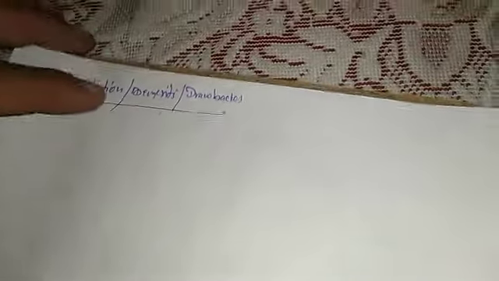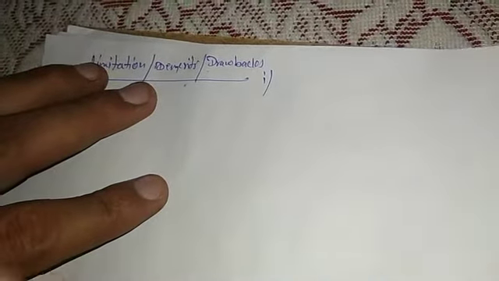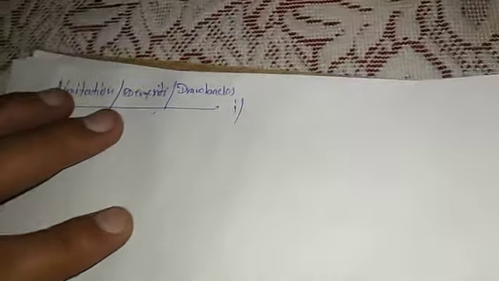In different books you will get different words, but the answer is the same thing. What are the limitations of the Dobereiner classification? First, this was the first classification, so the limitations are a lot.